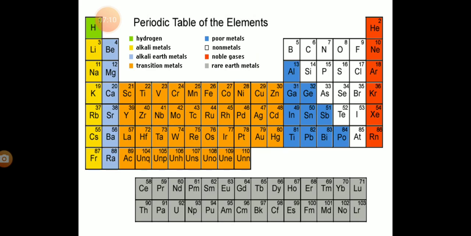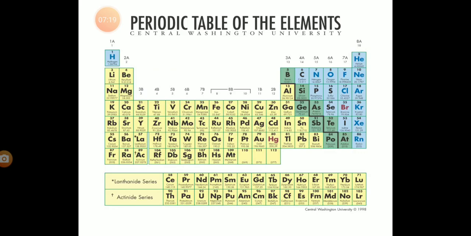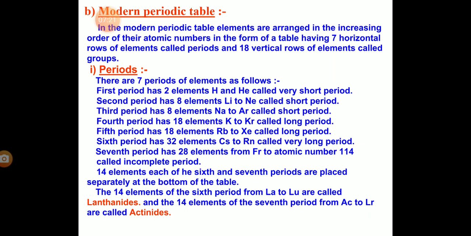18 means hydrogen to francium, beryllium to radium, scandium to actinium. These are the vertical rows of elements, called groups. So we have 7 periods. The first period has 2 elements, hydrogen and helium, called the very short period.